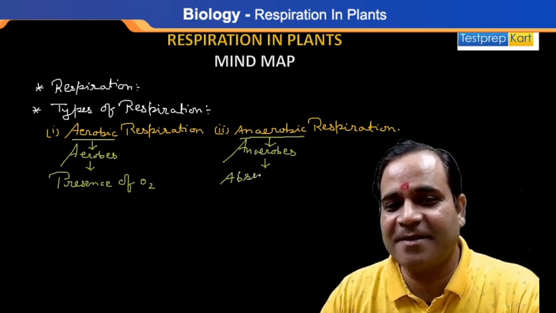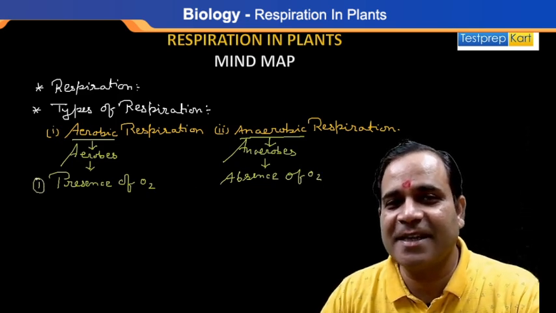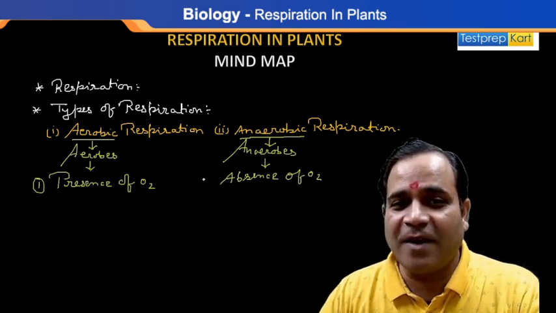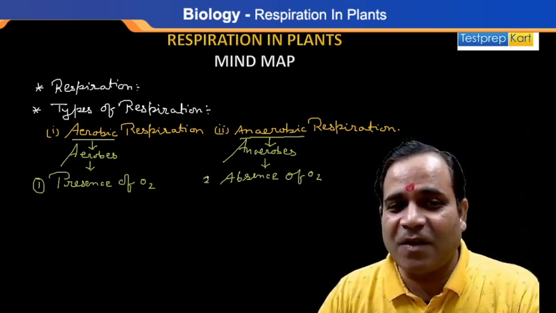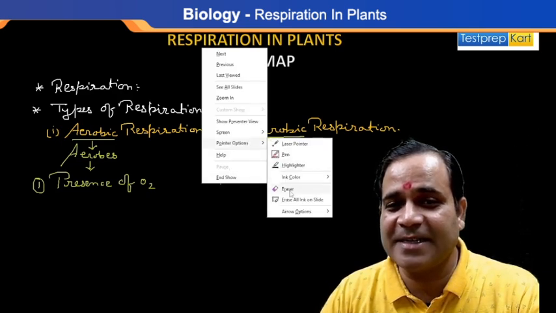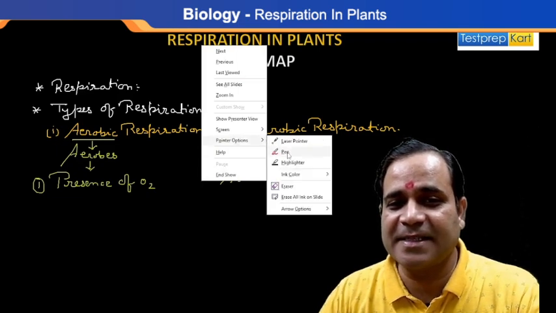I'm writing here: absence of O2. So one difference is clear: in the presence of oxygen it is aerobic respiration, while in the absence of oxygen it is anaerobic respiration. Is that clear? Definitely.